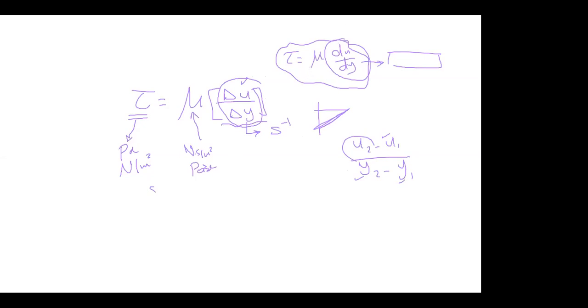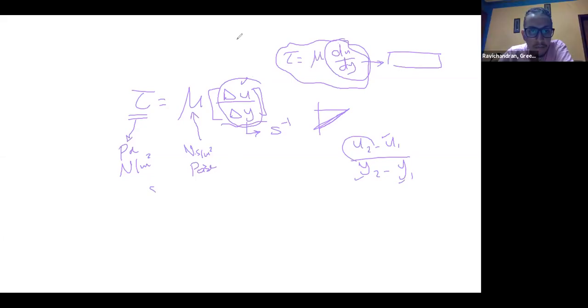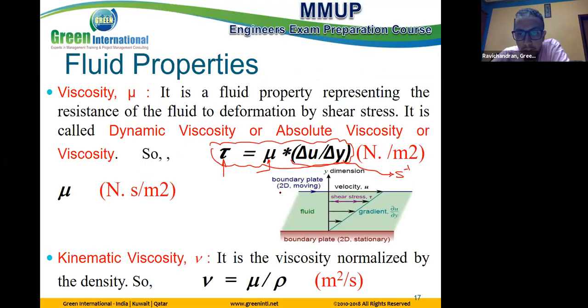Back again to the presentation. As you see here, the velocity at the point in contact is equal to 0, which is the fixed, stationary one, and the free one has the same velocity as the flow, and in between the velocity decreases according to the velocity gradient. If the velocity gradient decreases linearly, we can use delta u by delta y. It represents the velocity gradient.